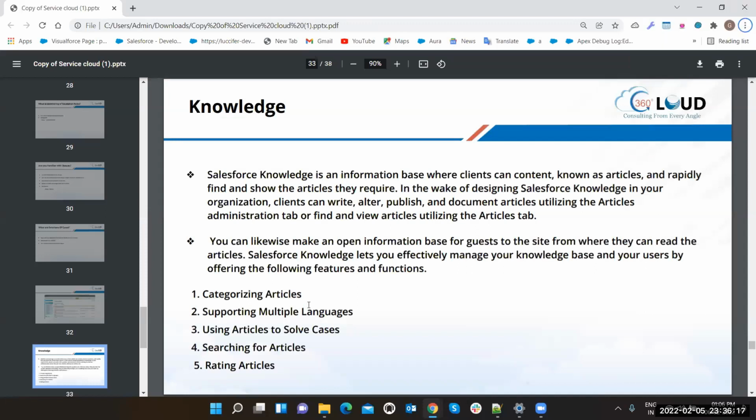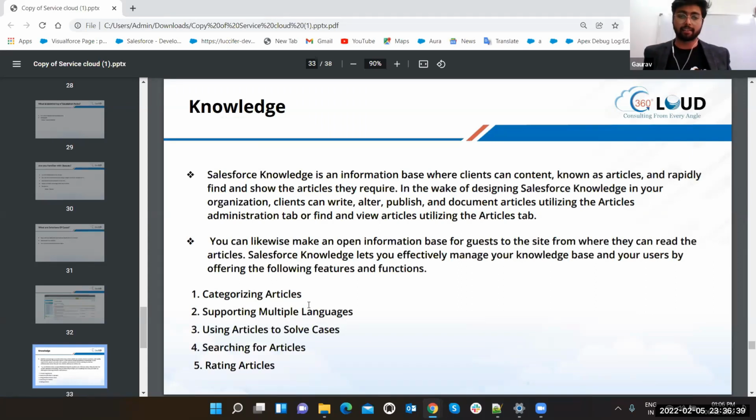So knowledge articles are basically a standard set of questions, right? It is a standard functionality, but you can create your custom set of questions. It's your business, so you will decide what questions and what answers you are going to provide in the knowledge article. For an example, for a particular industry, if there are a set of standard questions, those are the common questions.